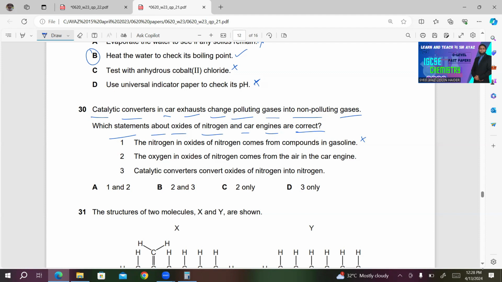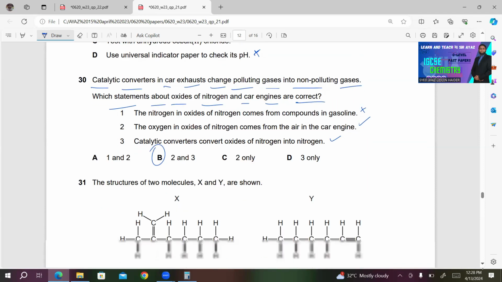Number 2, the oxygen in oxides of nitrogen comes from the air in the car engine. This is correct. Oxygen does come from the air. Number 3, catalytic converters convert oxides of nitrogen into nitrogen. This is also correct. So 2 and 3 is the right choice. So B is the right answer.